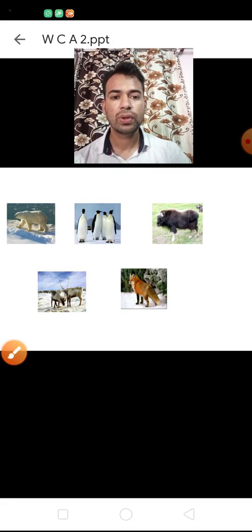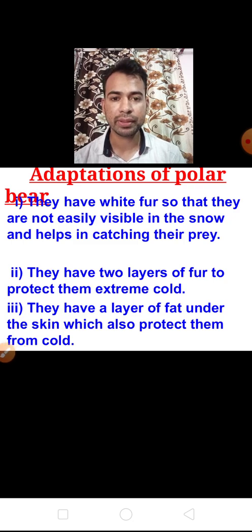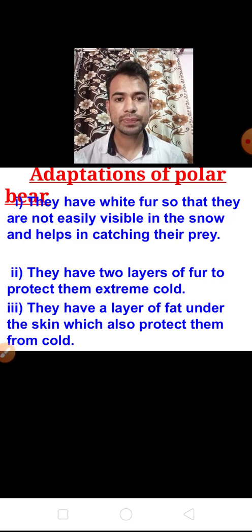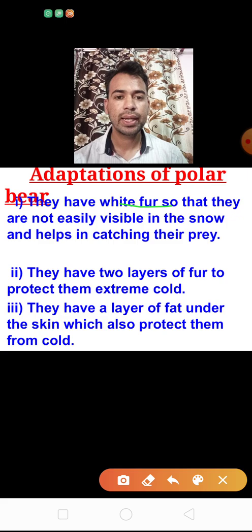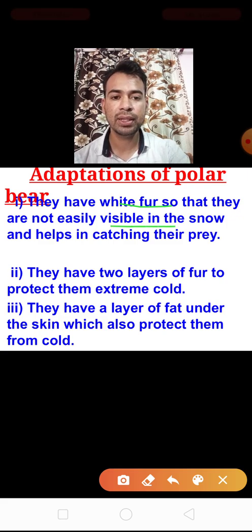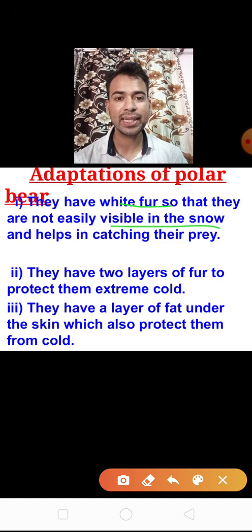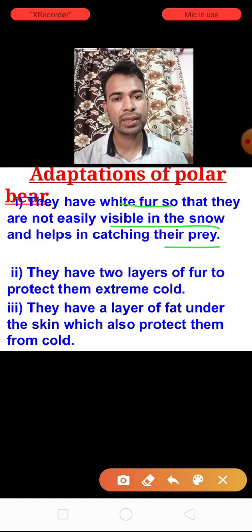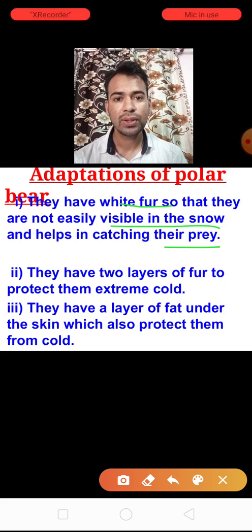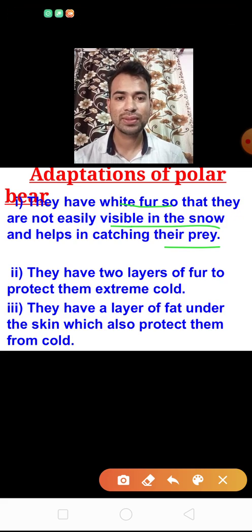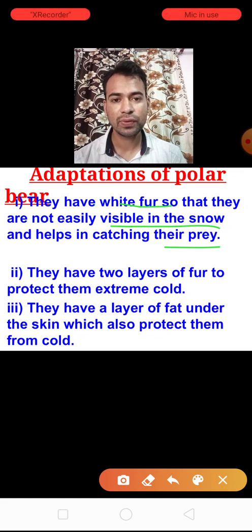How these animals survive there, we will discuss one by one. First of all, we will take the example of the polar bear. The polar bear survives in the polar region because they have white fur. They are not easily visible in the snow, that's why they can easily capture their prey. They can easily attack other animals that are weaker than the bear, so they can easily take their meal from their prey.